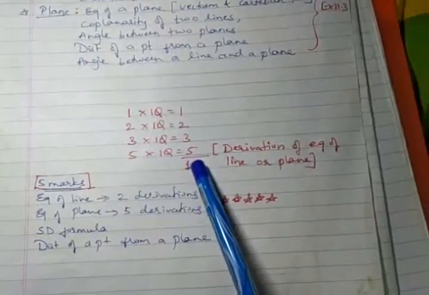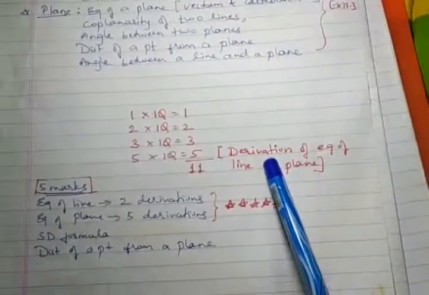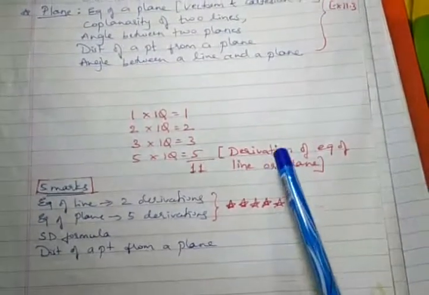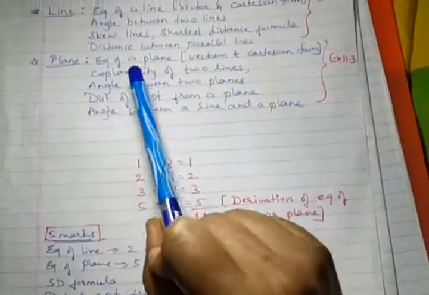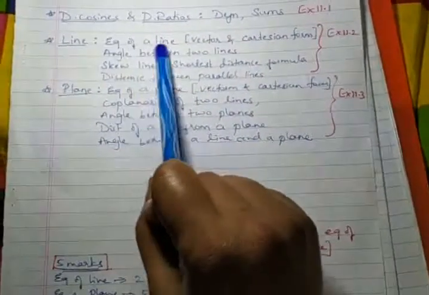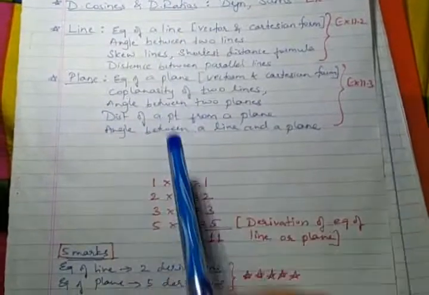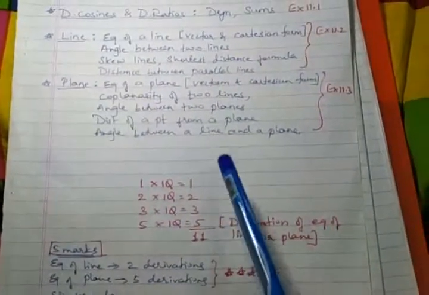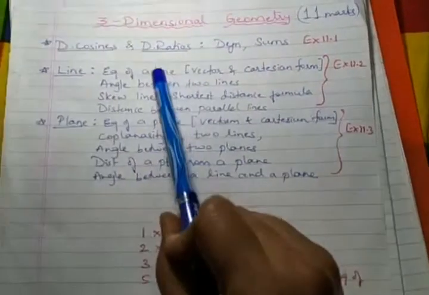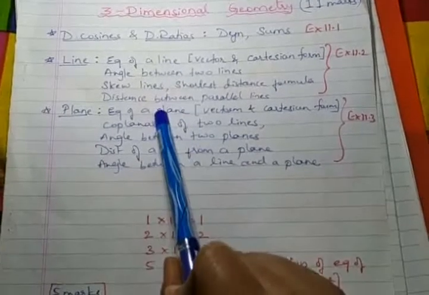In the 5 marks, the fixed question which we normally see is always asked on derivation only. So derivation of equation of line, or equation of plane. In these derivations normally this 5 marks question is fixed. When the notes are given from my side, I'll once again highlight these derivations, but you must be able to write the derivations. Here I find 2 derivations, and here I find overall 5 derivations, which I mentioned here also.